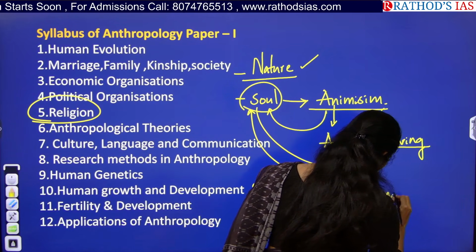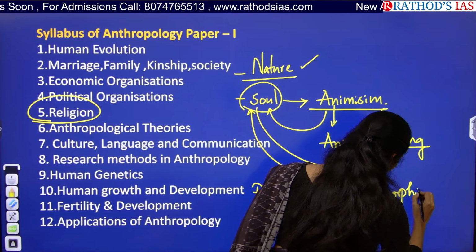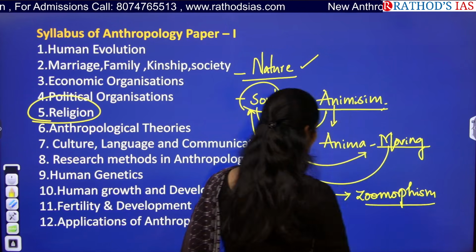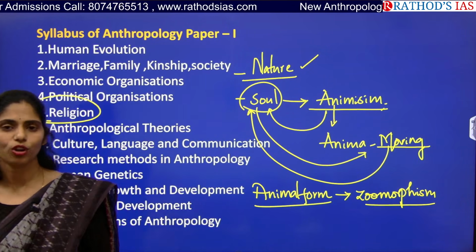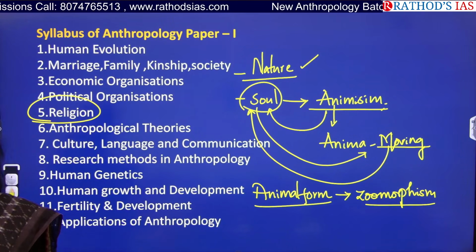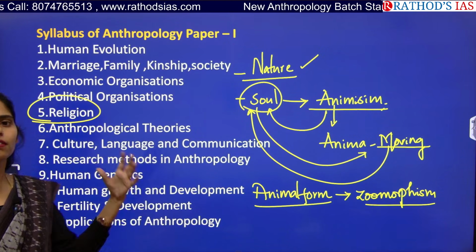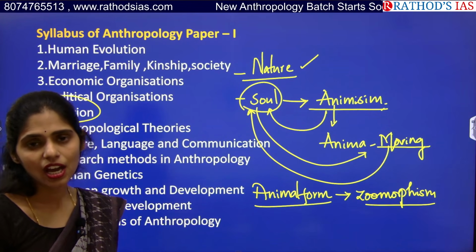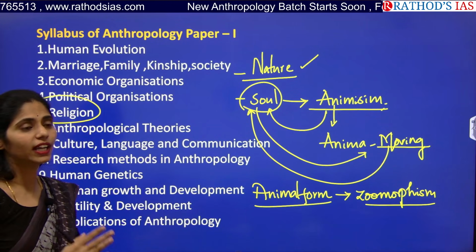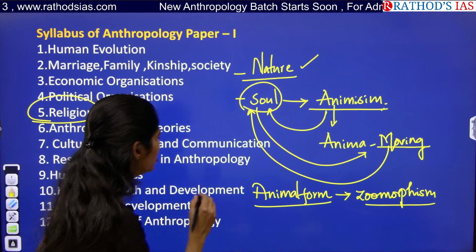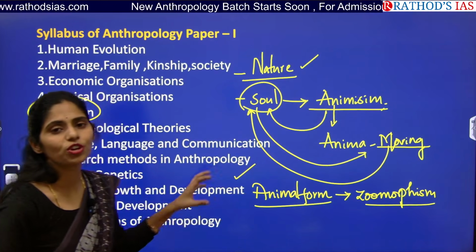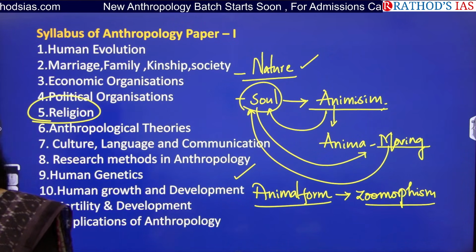zoomorphism. Zoo is nothing but related to animal. So can you give any example of worshipping animal forms? For example, we worship fish, we worship pig, and we even worship lion, tiger, etc. So that is called zoomorphism. We are worshipping God in the form of an animal.